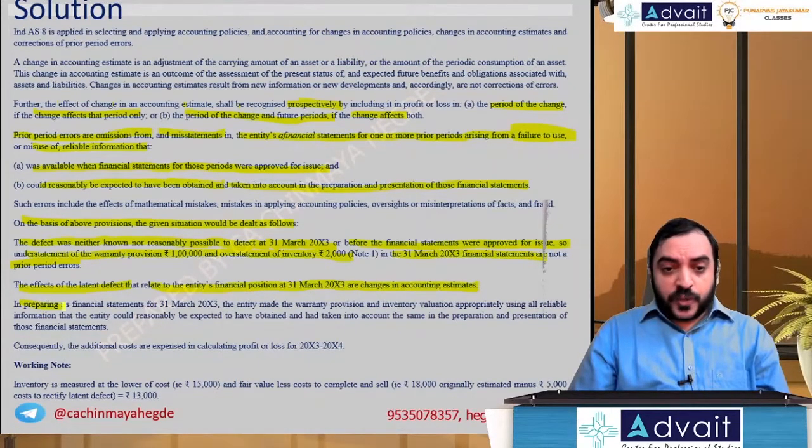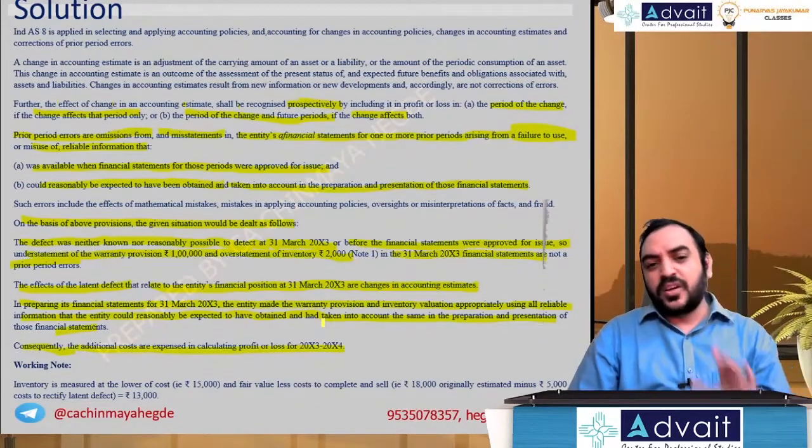The effect of the latent defects relating to the entity's financial statements at 31st March 2003 are changes in accounting estimates. In preparing the financial statements at 31st March 2003, the entity made the warranty provision and inventory valuation appropriately by using all reliable information that the entity could reasonably be expected to have obtained and taken into account in the presentation of statements. Consequently, additional costs are expensed in 2003-4. Whatever was explained is all there is.